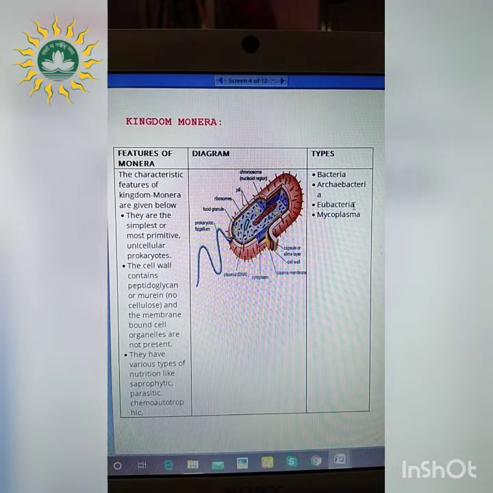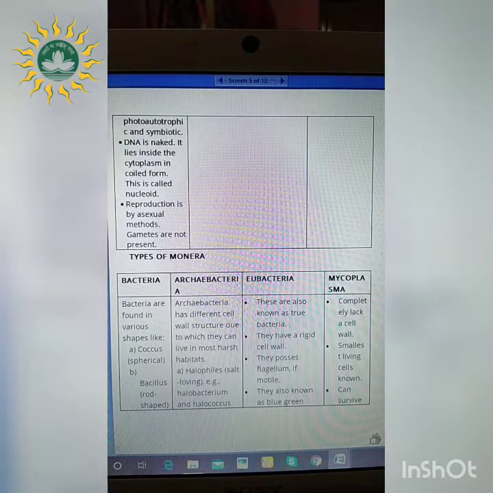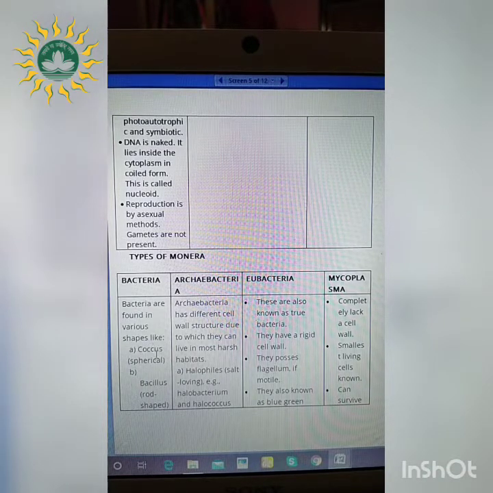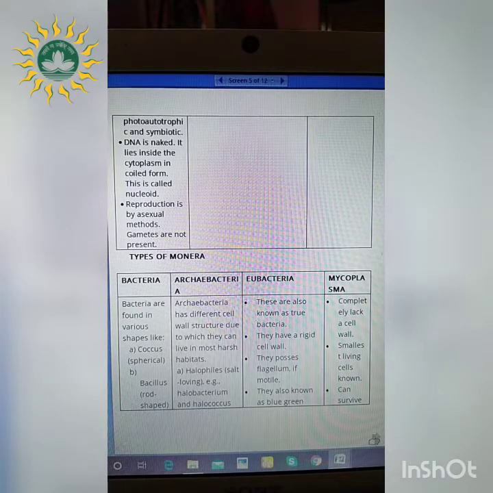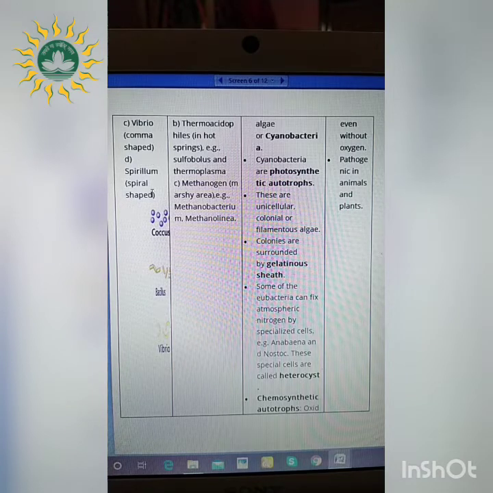Now if we move on to the types of kingdom Monera, there are 4 main types. What are those? Bacteria, Archaebacteria, Eubacteria and Mycoplasma. So in the next slide, we will see the details of these types of organisms. Firstly, bacteria. These bacteria are found in various shapes. What are those? Coccus, which is spherical in shape, Bacillus, which is rod shaped, Vibrio, which is comma shaped, and Spirillum, which is spiral shaped.